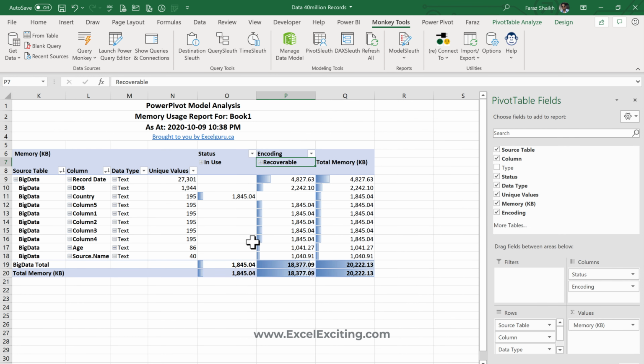Now this is the memory use, where it shows which column is using how much memory and how we can save that memory and improve the model, so that it can load really quick and fast.